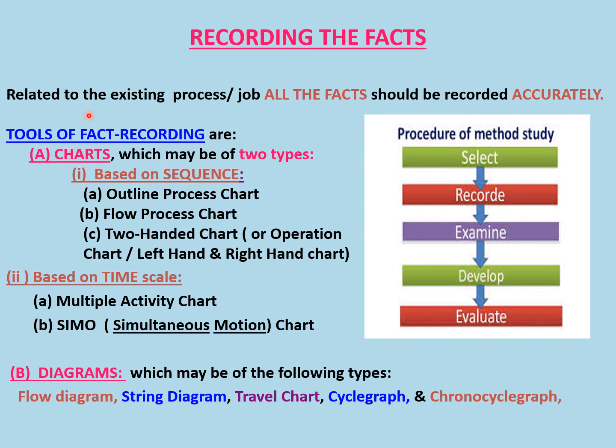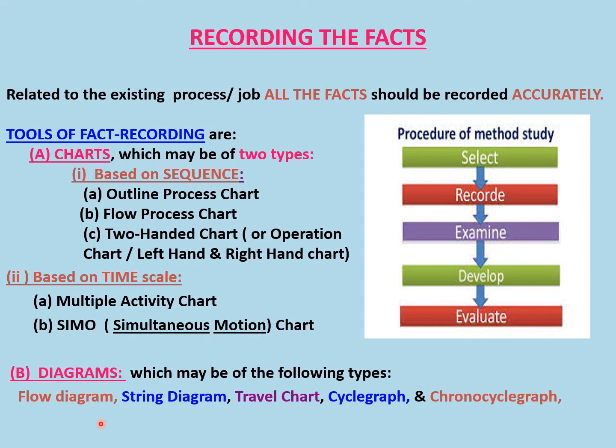These are the existing tools and techniques for recording of facts. First one is the chart. There are various types of charts based on sequence: outline process chart, flow process chart, two-handed process chart; based on time scale: multiple activity chart and SIMO chart, which is also called simultaneous motion chart.